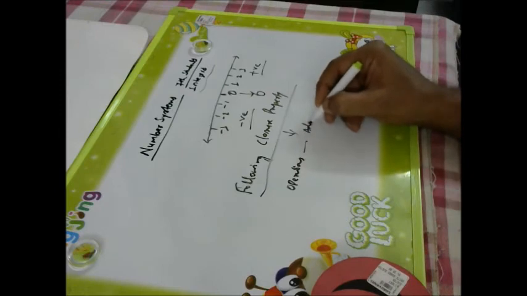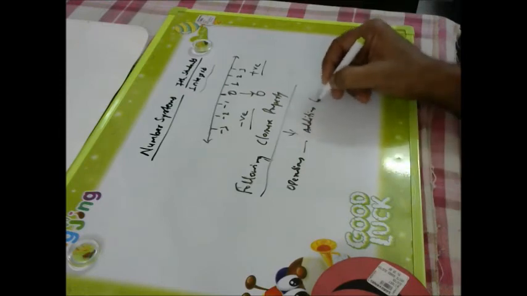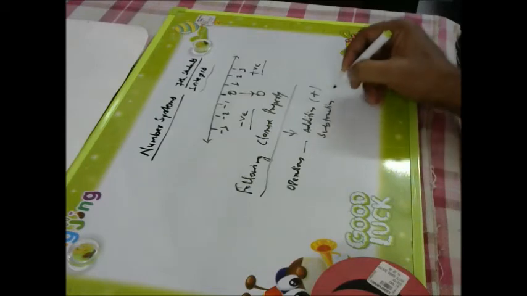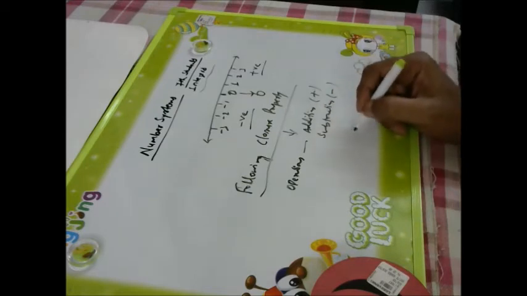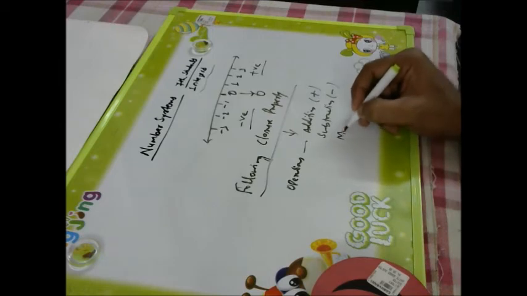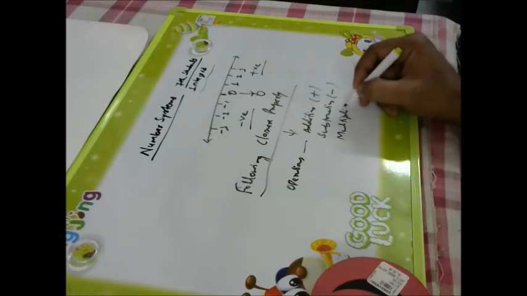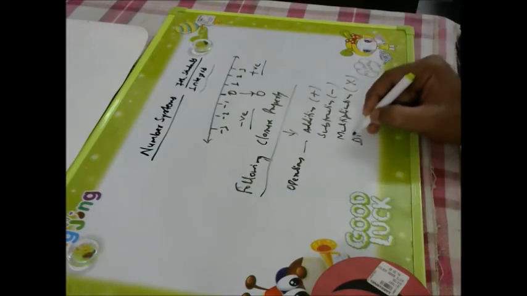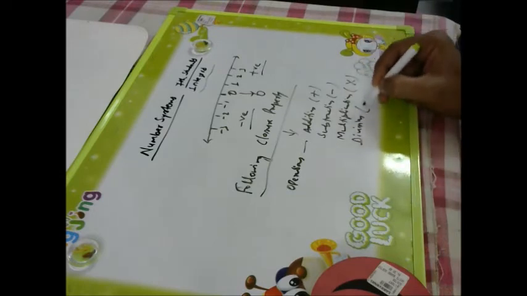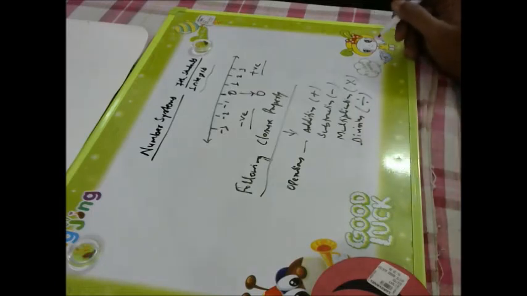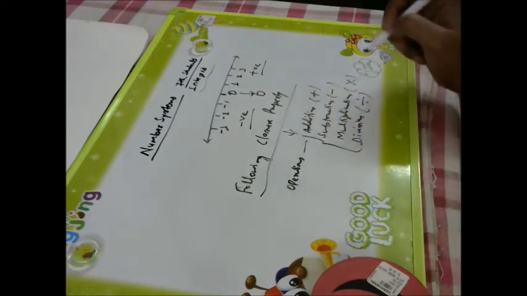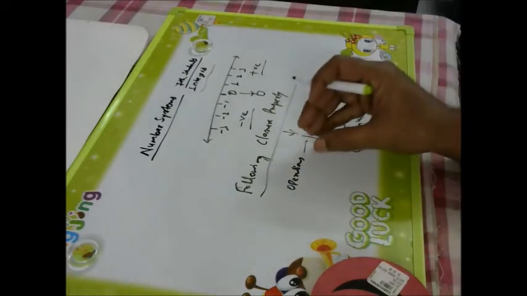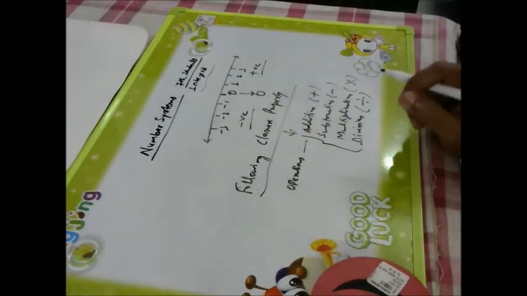Mathematical operations are addition, denoted by plus, subtraction, denoted by minus, then multiplication, denoted by cross, and division, like this. So if you are going for various operations on any numbers and you are getting the same kind of number,